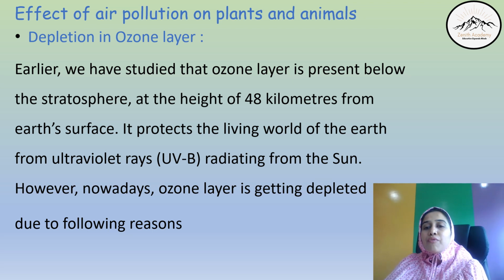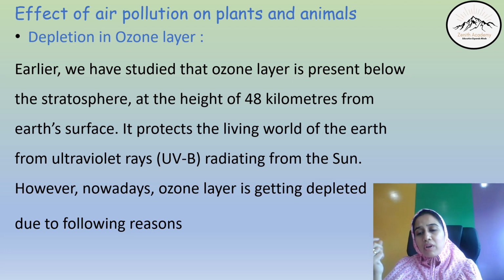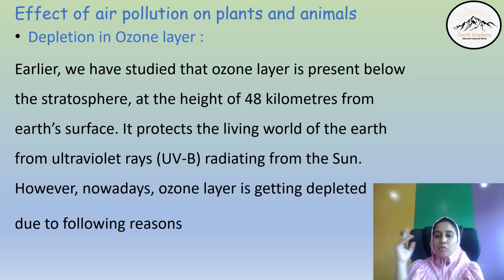Sorry, I'll correct myself. It is 48 kilometers from the Earth's surface. Earlier, we have studied that the ozone layer is present below the stratosphere at the height of 48 kilometers from the Earth's surface. It protects the living world of the Earth from ultraviolet rays, UV rays. UV rays are the emission from the sun, which are harmful for human beings. Sun emits them, but this ozone layer absorbs all the ultraviolet rays, and it doesn't allow them to reach the Earth's surface, and thus protects us.